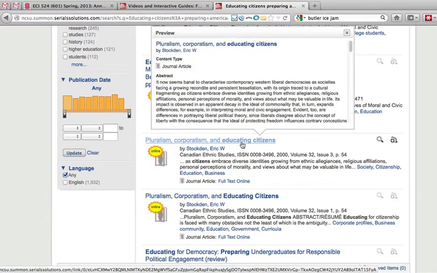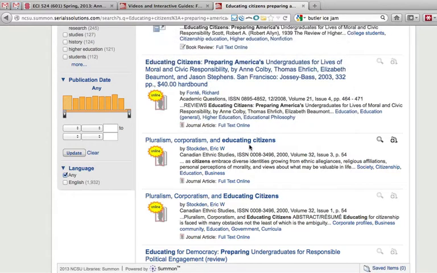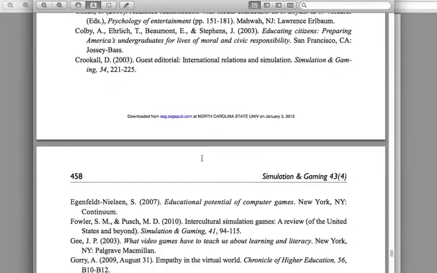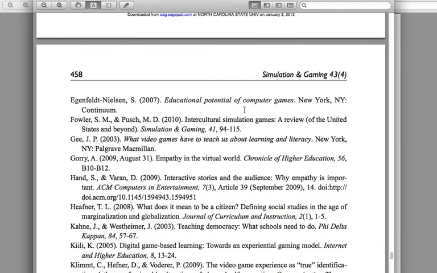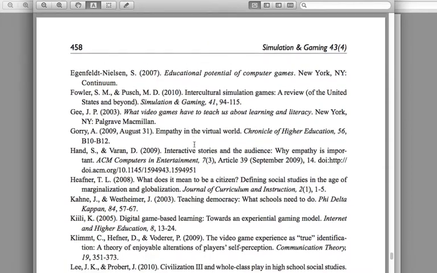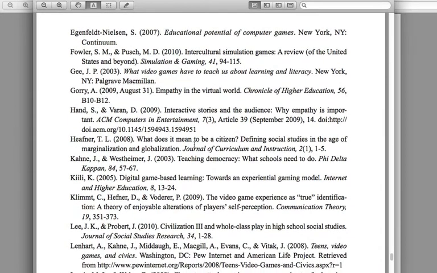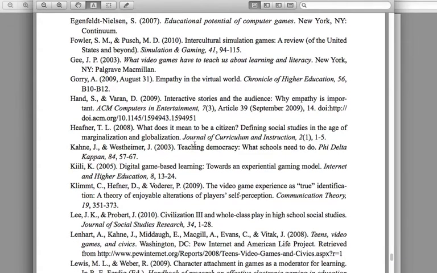but Pluralism, Corporatism, and Educating Citizens. It looks like it might be an interesting article, and it says it's online, so I can go there. Now let's look a little bit further. Another book. Empathy in the Virtual World is Chronicle. It's a website. Here we go. Interactive stories in the audience.